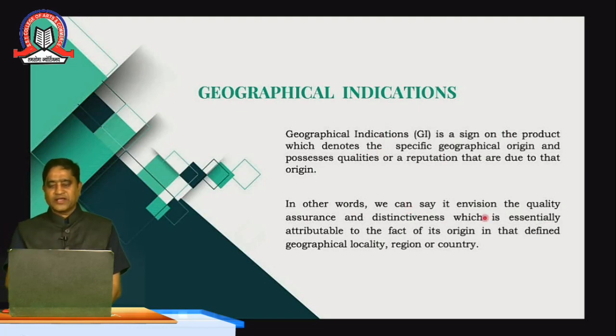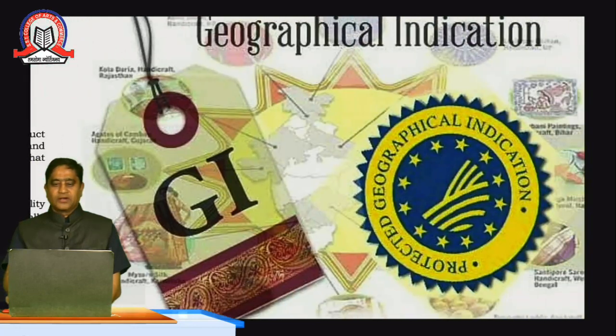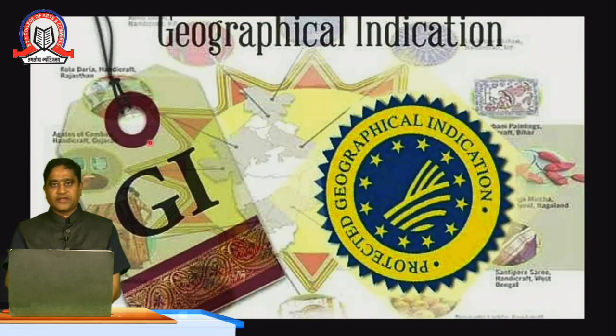In other words, we can say it is innovation in quality assurance and distinctiveness which is essentially attributable to the origin that is defined geographically, by locality, region and country. Coming to geographical indication, these are the symbols given by the GI, that is the IPR office in India, called protected geographical indication, and this is the sign which has been approved by the IPR office.